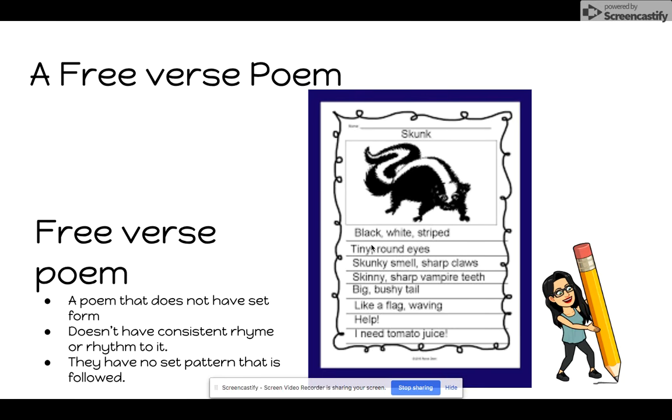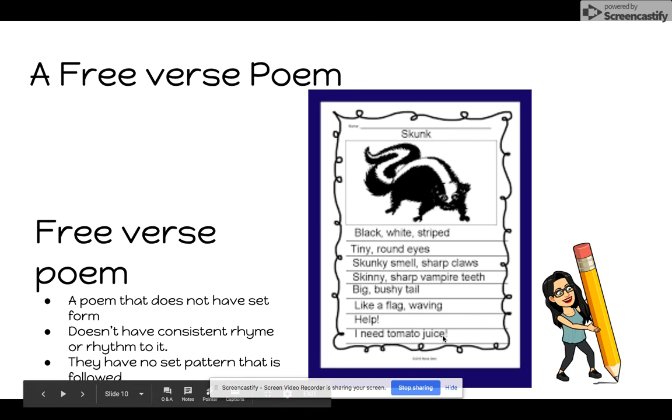Skunk. Black, white, striped. Tiny, round eyes. Skunky smell, sharp claws. Skinny, sharp, vampire teeth. Big, bushy tail. Like a flag, waving. Help! I need tomato juice.